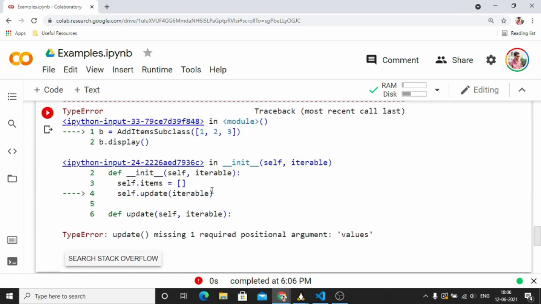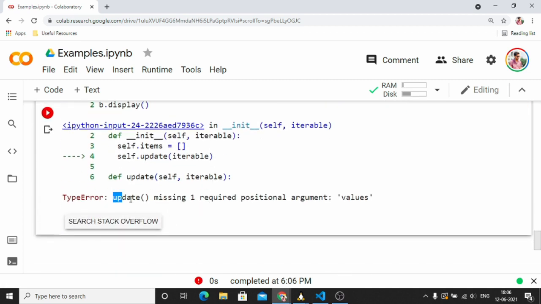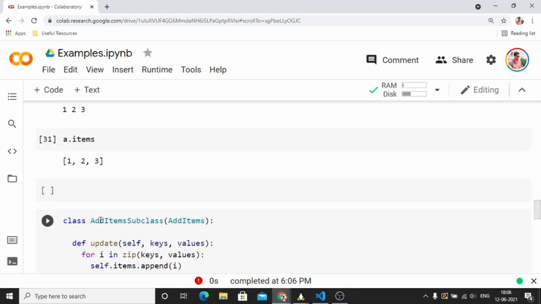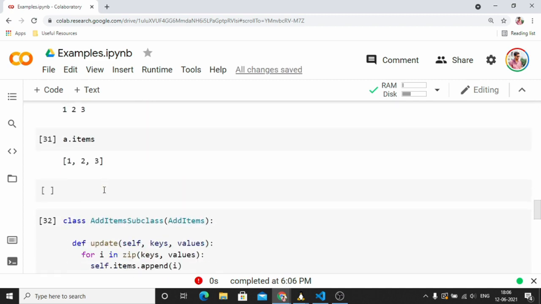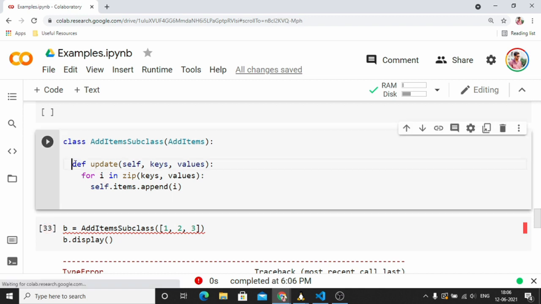But see, what happened is: update is missing one required positional argument, value. Why it happened is because the update function call in the init function is calling this subclass function. So this is the problem that can occur when you don't have private class members.